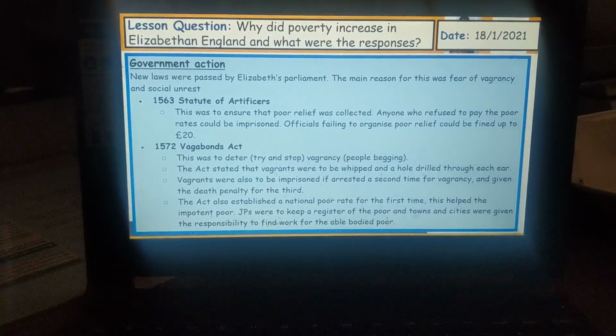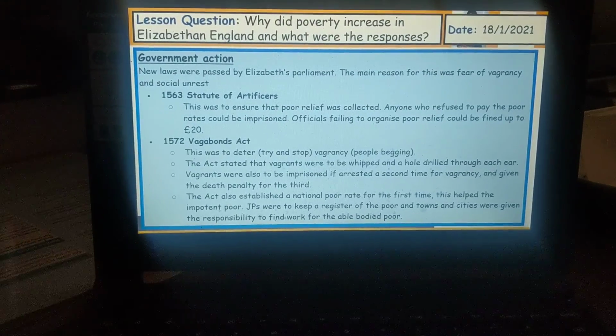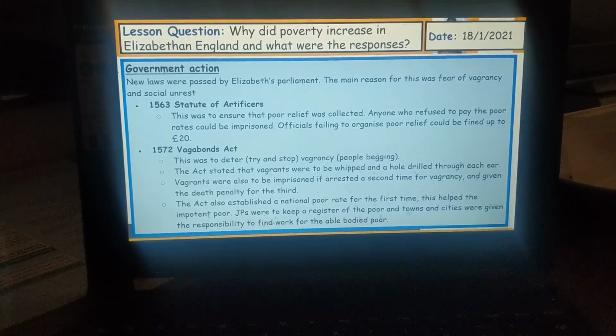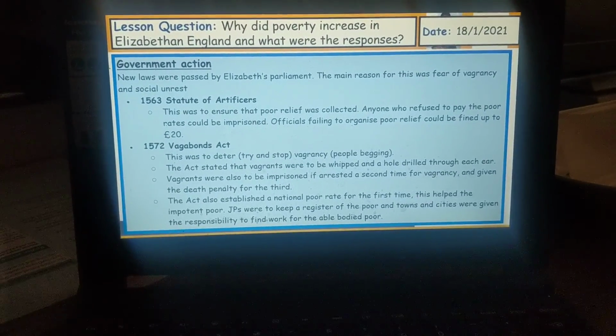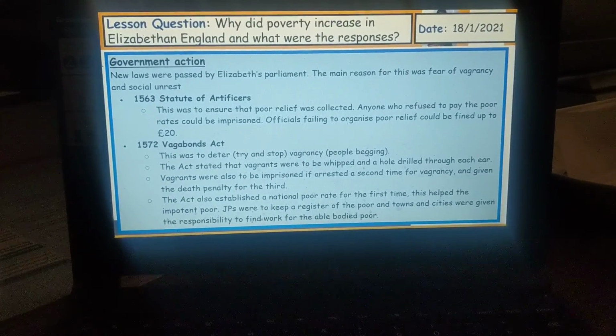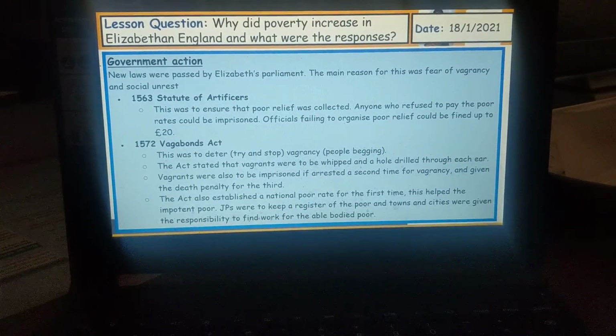Government action. Really important that we understand what the main responses were to poverty during Elizabeth's era. So what did the government do in response to the poverty? Government action. So new laws were passed by Elizabeth's parliament. The main reason for this was the fear of vagrancy and social unrest.